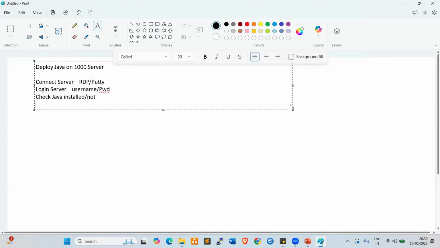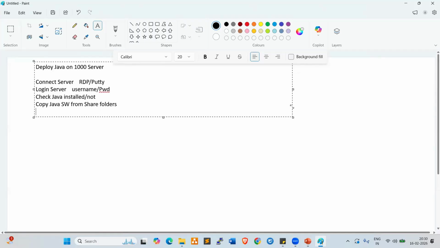Copy the Java software from share folders. What is a share folder? A share folder is a SharePoint central repository. From the central repository, we can copy the software onto the target machine. Once we copy it, after that we can install Java.